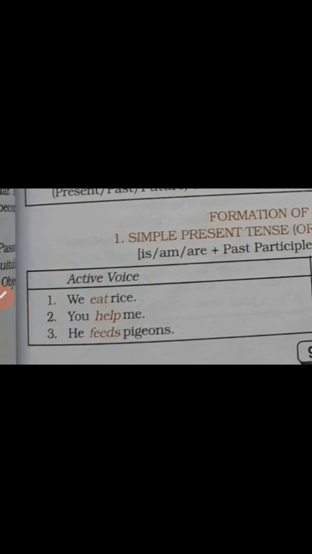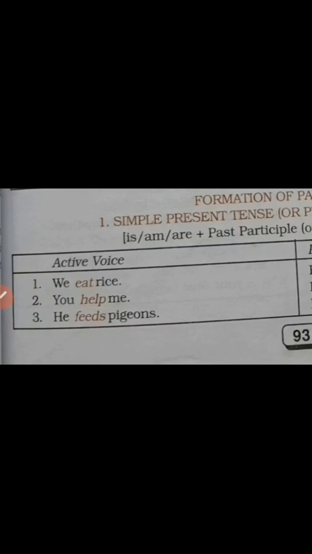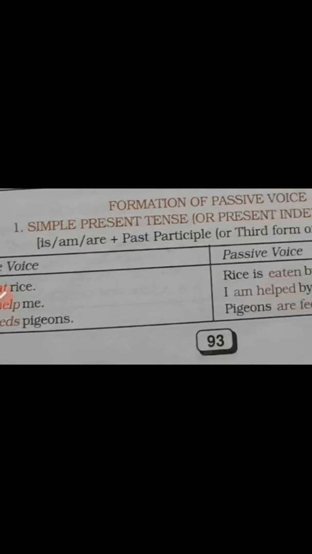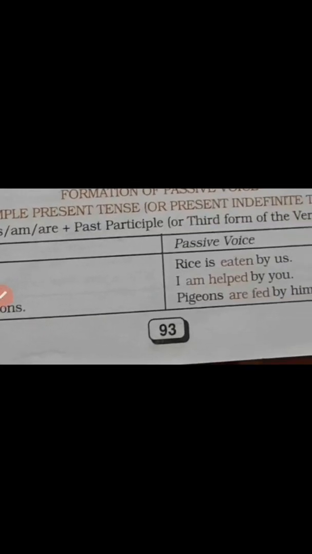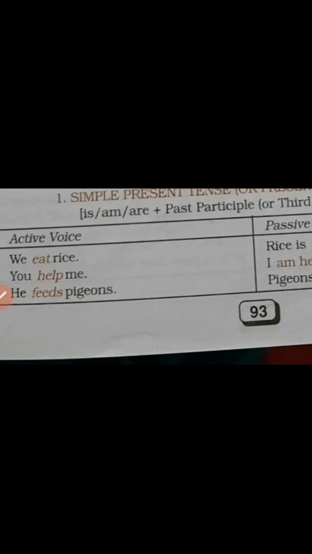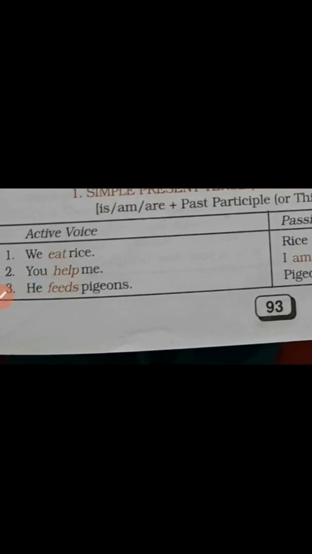So, you can see in the sentences that the first form of the verb is turning into am or is or are plus the third form of the verb. So, rice is the subject. Subject is remaining in its place, or better to say, the object of the active voice is turning into the subject of the passive voice at first. Then, plus is.